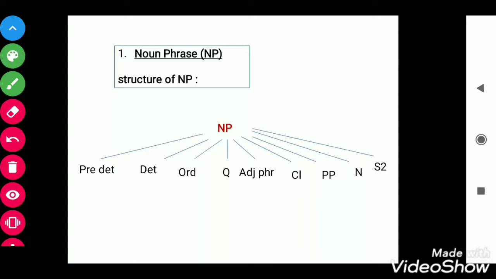Now from determiner we can go to possessive and article, and if that possessive noun contains apostrophe s, then we should divide it again into NP and apostrophe s. Now from adjective phrase we can go to intensifier and adjective, and for prepositional phrase we need to divide the prepositional phrase into prep and NP, and from that NP we can go further again.